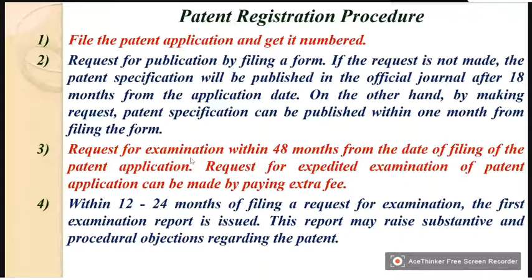Request for examination within 48 months from the date of filing the patent application. So you have filed an application and the granting organization will come and inspect it. For that inspection, you have to fill up another form within 48 months. That means the application's life is 4 years. Within those 4 years, you can apply for inspection.